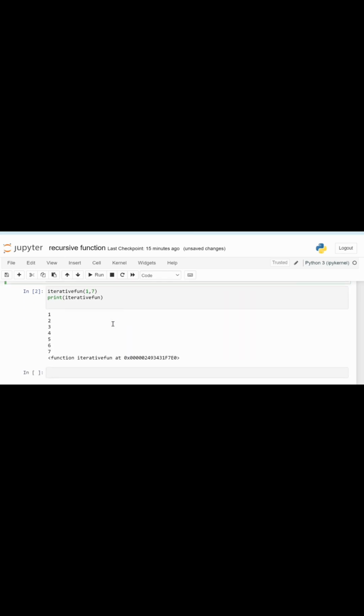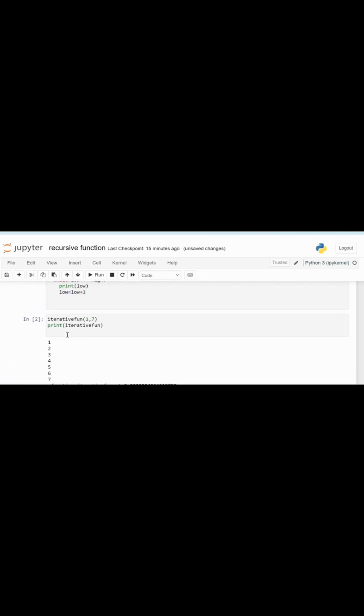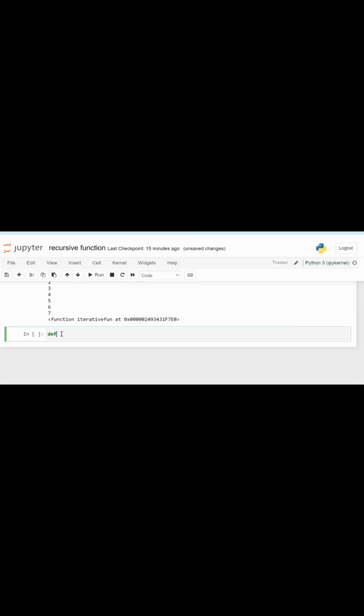Now we are going to discuss another function, the recursive function. We define the recursive function, similarly with low and high.